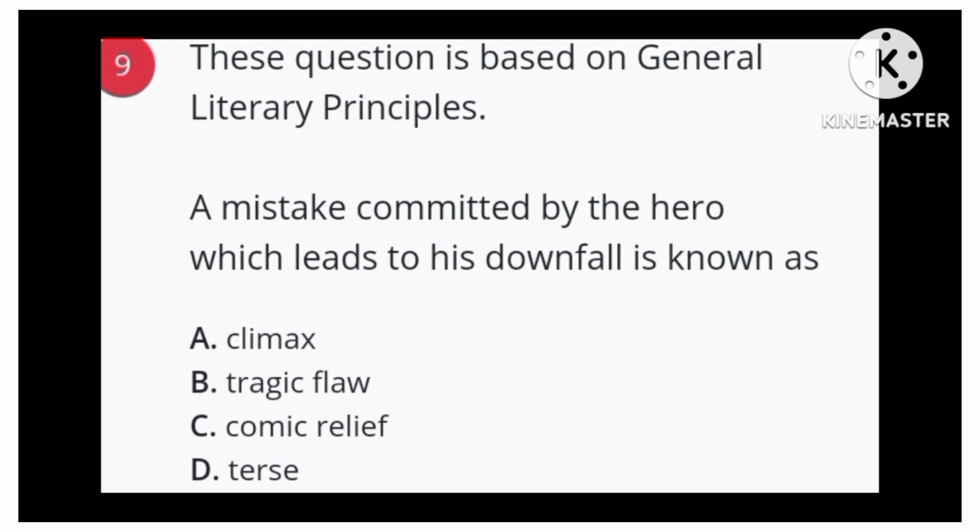The next option is a comic relief. Comic relief means a literary or dramatic device used to relieve tension, lighten the mood, or add humor to an otherwise serious or intense situation. Normally being used in tragedy.